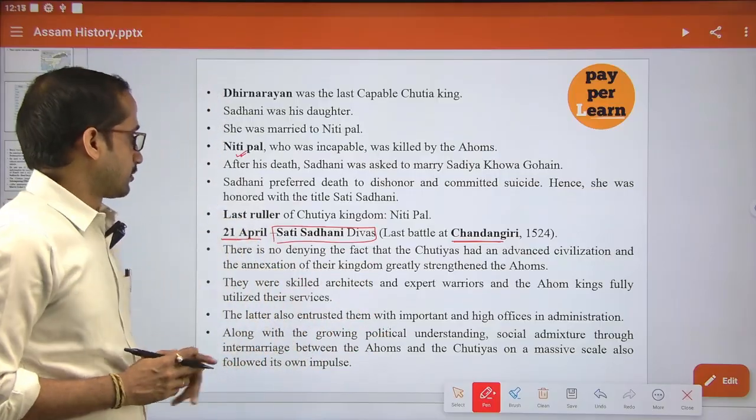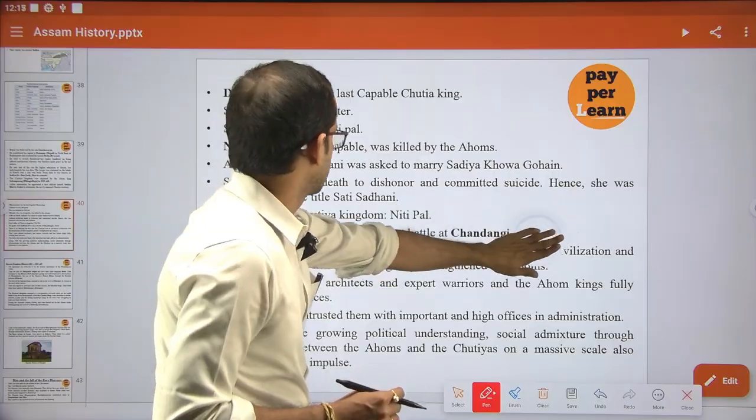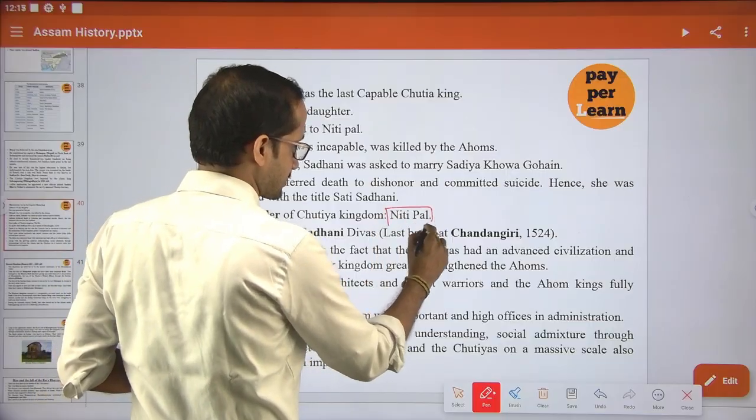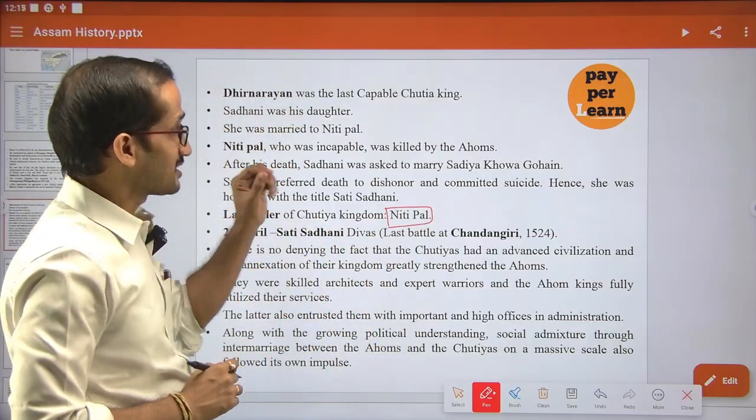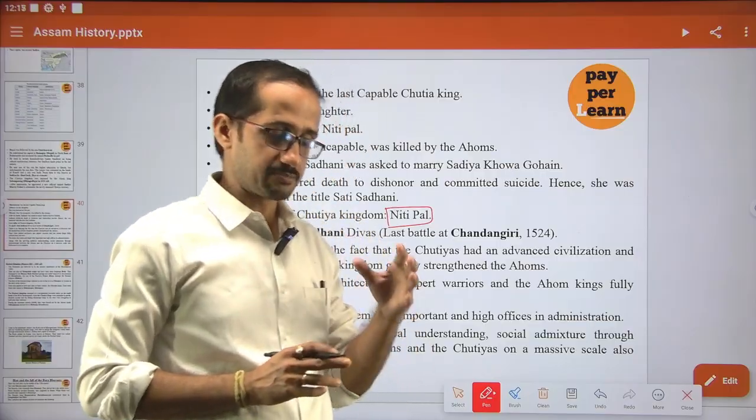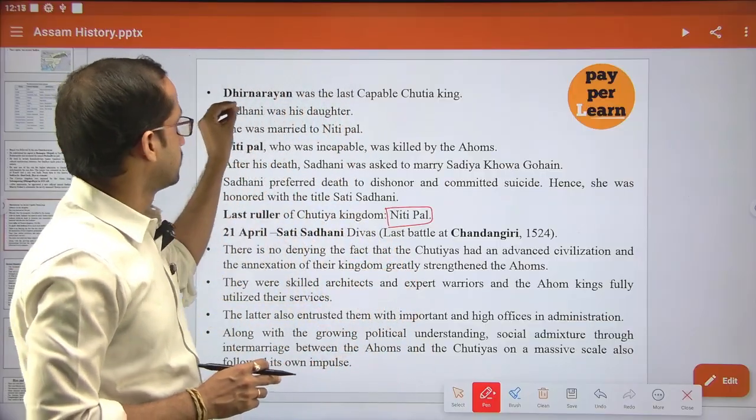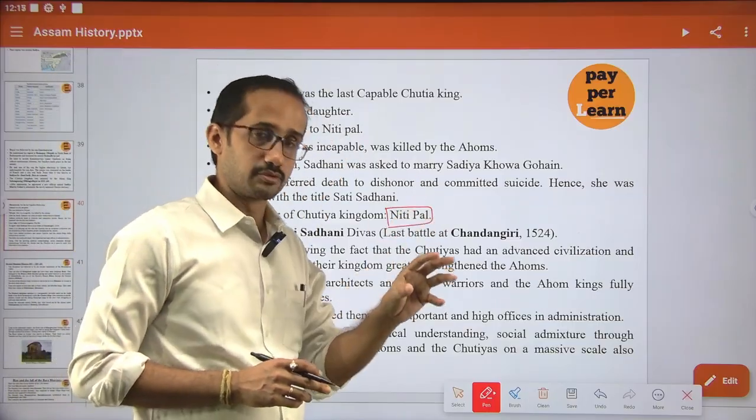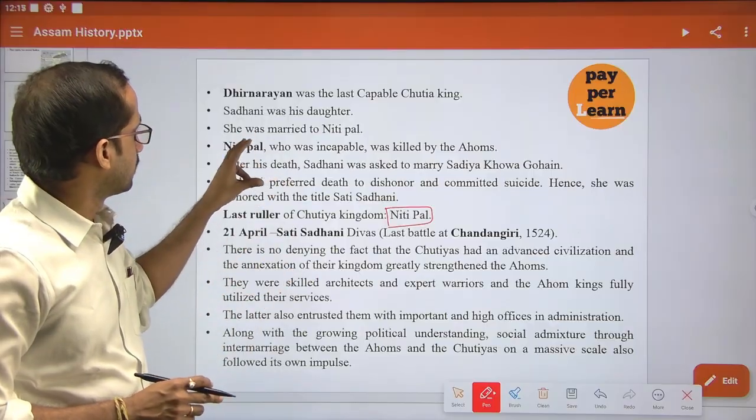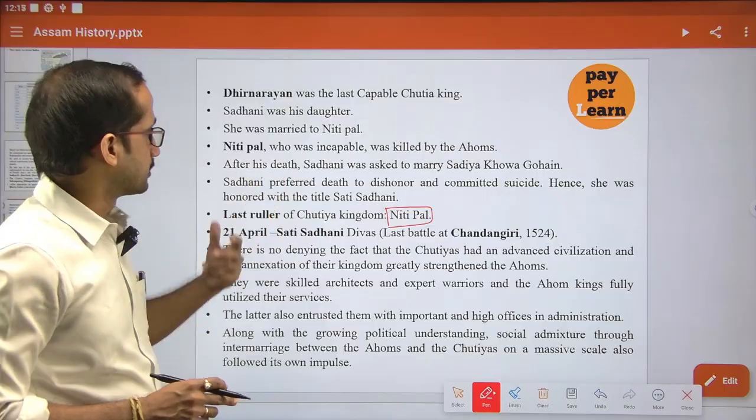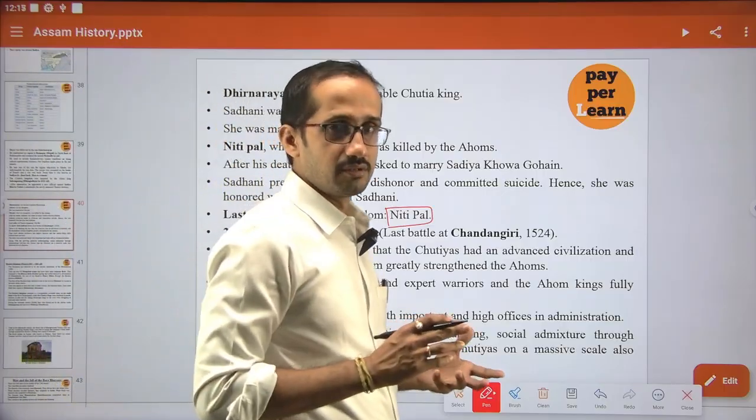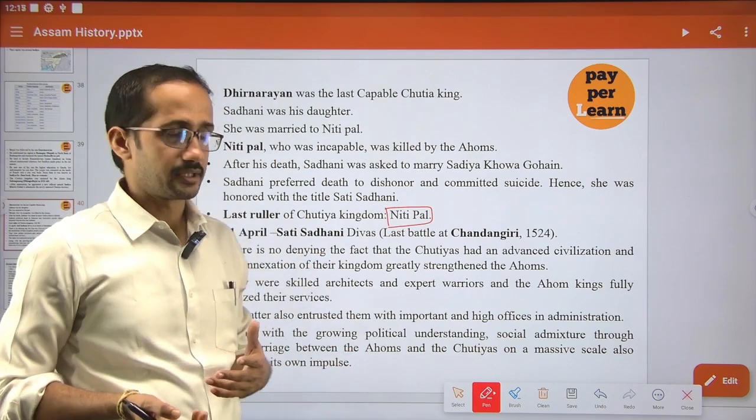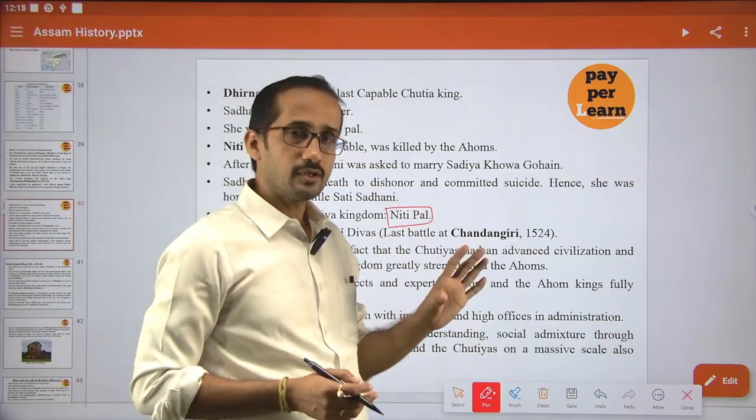If the question comes, who is the last ruler of the Sutia kingdom, it is Nitipal. But if the question comes, who is the last capable or last powerful ruler of the Sutia kingdom, it is Dhir Narayan. Dhir Narayan's daughter was Sadhoni, and she was married to Nitipal. Then Nitipal became the king, but he was not powerful. He was incapable, so he was ultimately defeated.